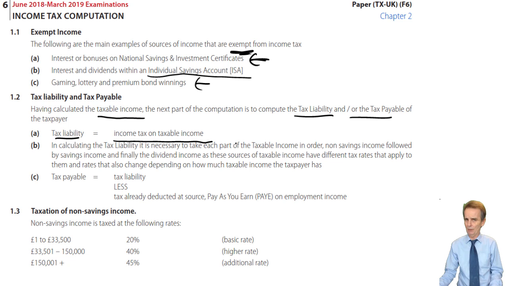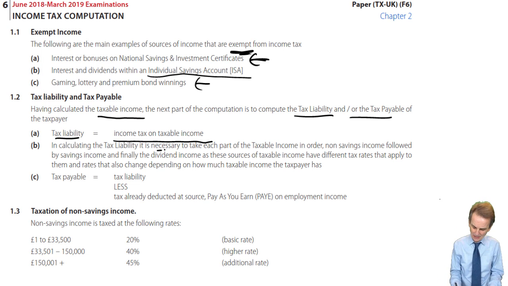If you've got lots of taxable income, that is, I would hasten to add. So there are these differing factors that may impact upon the specific tax rate to apply to any part of your taxable income. How much income do you have in total? Are you just a basic rate, or do you move to higher rate, or do you even become an additional rate taxpayer? But within that, what type of income? Is it non-savings? Is it savings? Is it dividend income? So the tax liability, we apply the relevant tax rates to the relevant type of income and compute that tax liability.